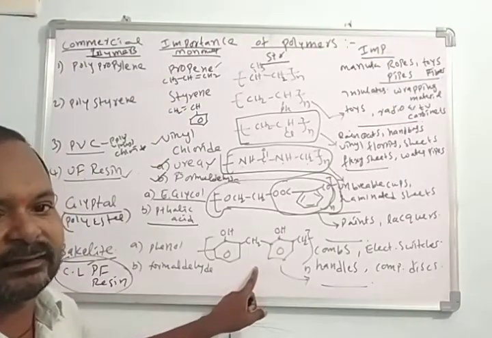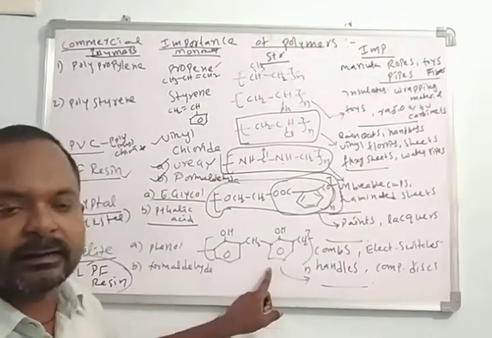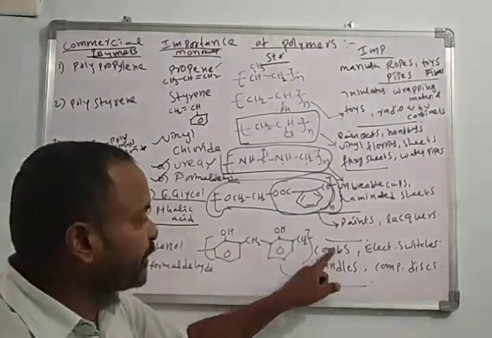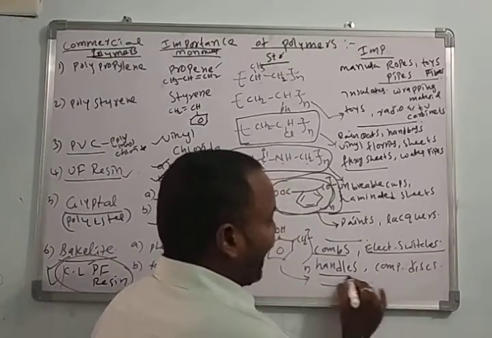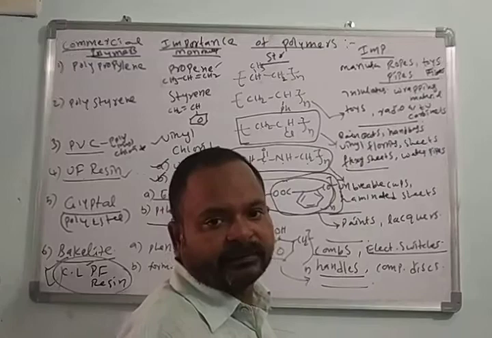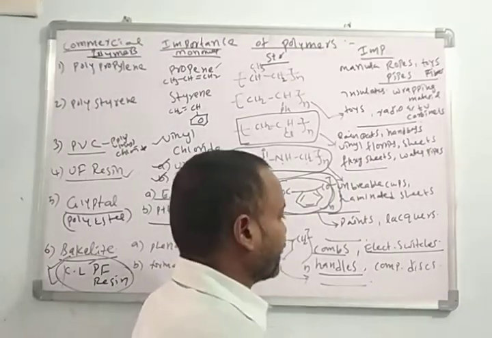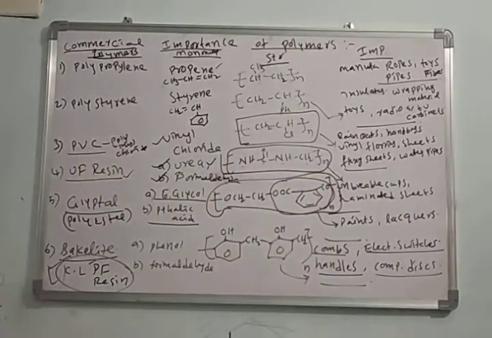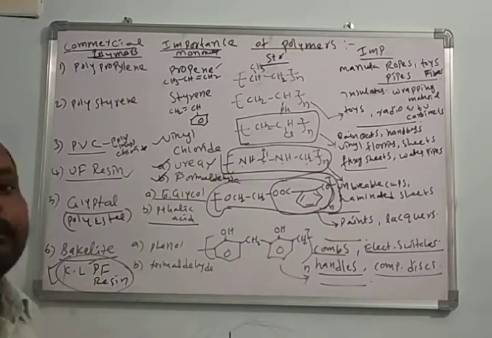Many structures are there, linear and also cross-linked. It is used for the manufacture of combs, electric switches, handles used in motor vehicles, two-wheelers or four-wheelers, and computer discs. This is about the commercial importance of polymers.